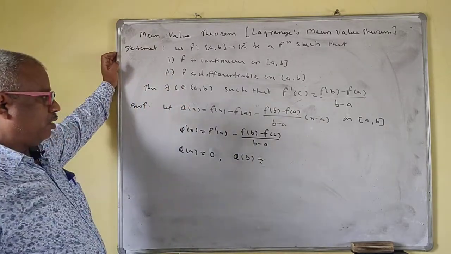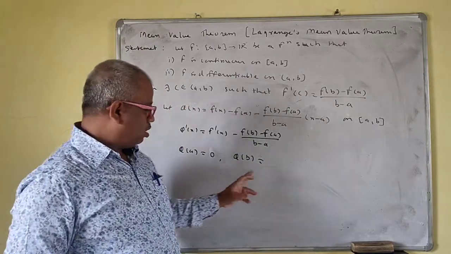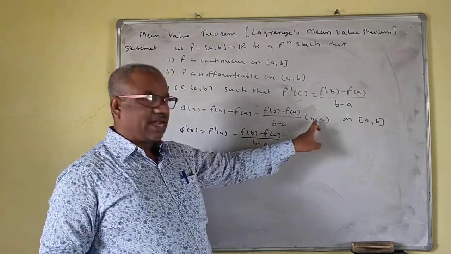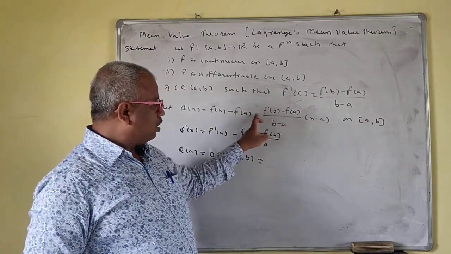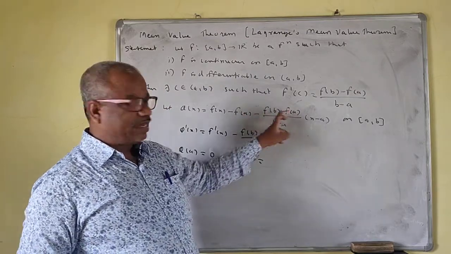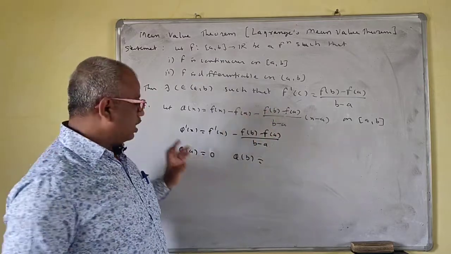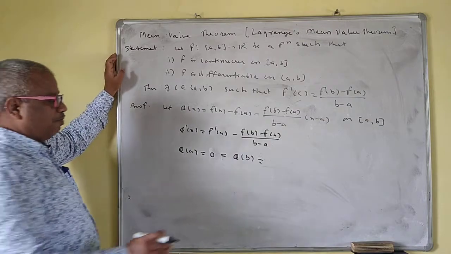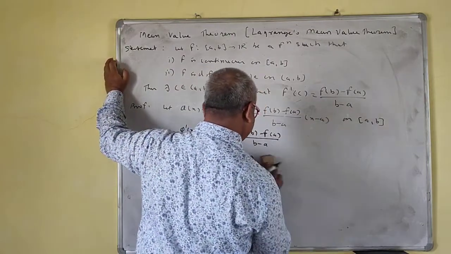In phi of b, b minus a and b minus a get cancelled. Now this minus and this become plus, so plus f of a minus f of a, and f of b cancels with f of b. So phi of a is equal to 0 is equal to phi of b. These are the same.